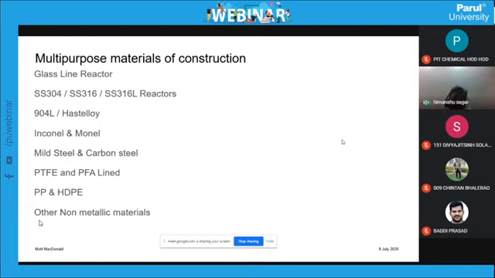Or, if the temperature is not high, we can go for a PTFE or PFA lined reactor. So we transfer this material to the next reactor where we do the chlorinations, and we complete the reaction in Inconel or a PTFE or PFA lined reactor.